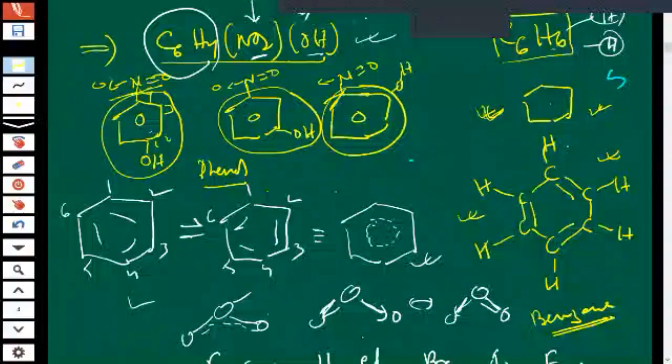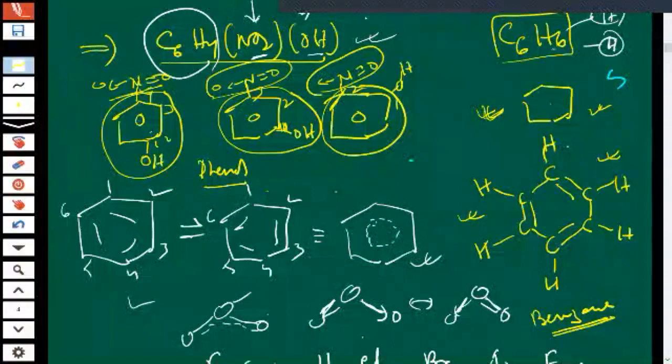Here, 1, 2, 3, the nitro group is in 3rd position, and here, this is 1 and 2, the nitro group is in second position. Did you understand, children? So we can say 2 nitrophenol. Here we can say 3 nitrophenol. Here we can say 4 nitrophenol.